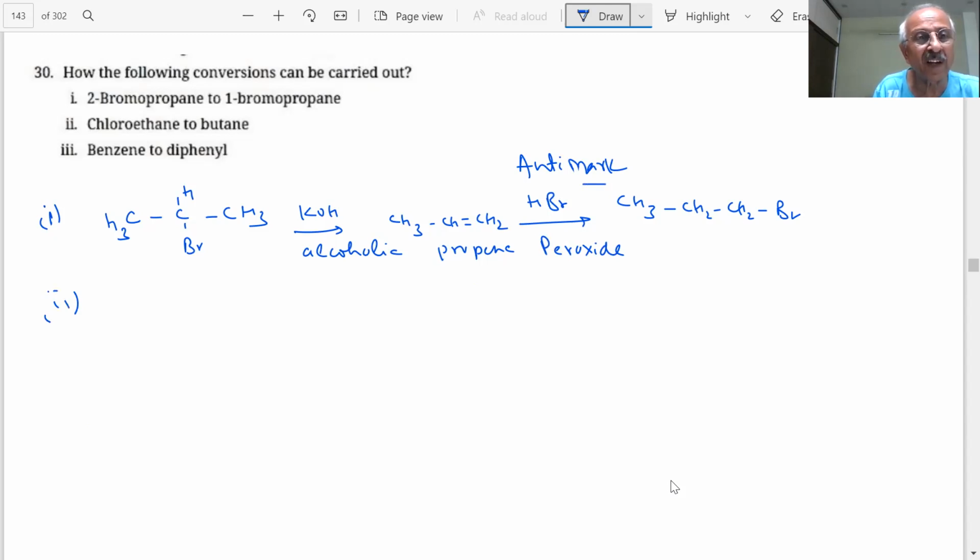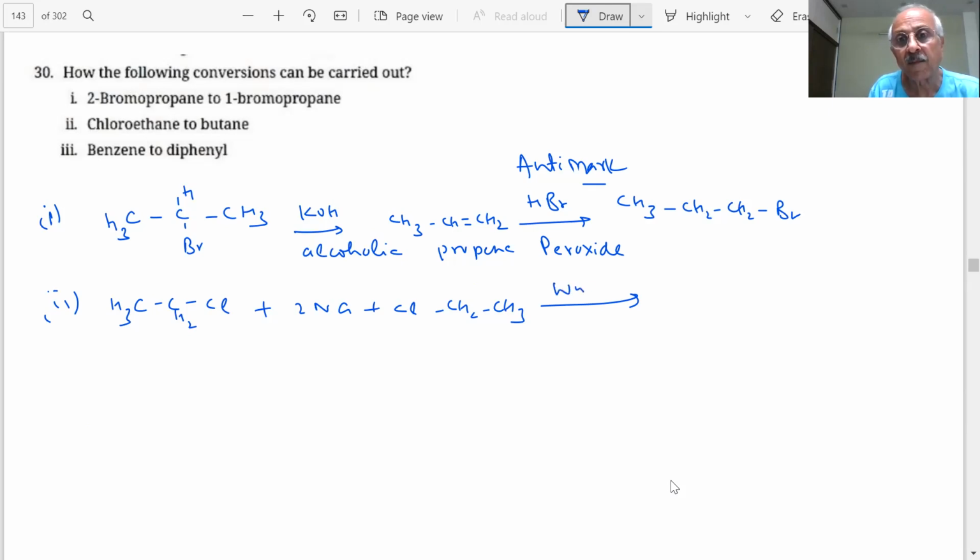Chloroethane to butane. It can be done by Wurtz reaction. What do we use here? Na in the presence of dry ether.